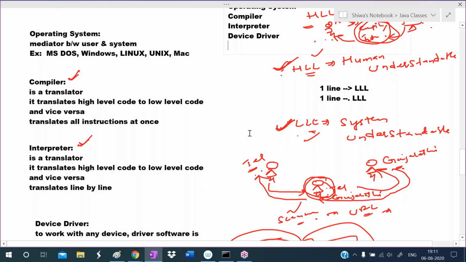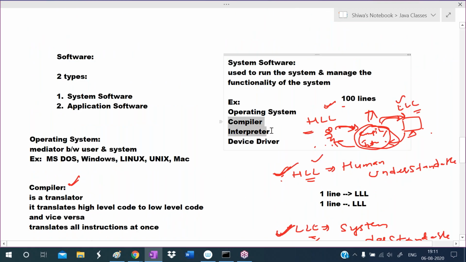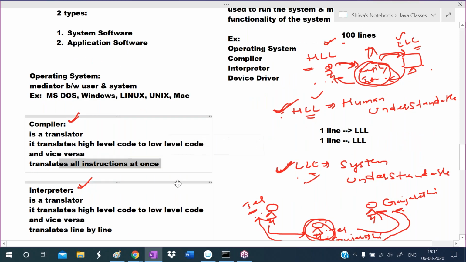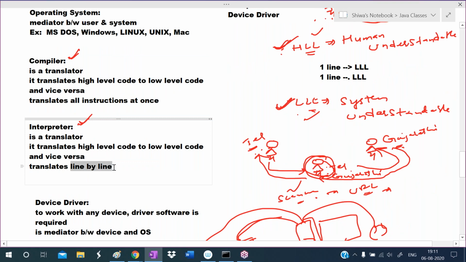Okay. Next, here compiler and interpreter are the translators. They translate high level code to low level code and low level code to high level code. Our language is a high level language, computer language is low level language. So the difference between compiler and interpreter is, compiler translates all instructions at a time. If 100 statements are there, 100 statements will be translated at a time. If 1000 statements are there, 1000 statements will be translated at a time. That is compiler. Whereas interpreter translates line by line.